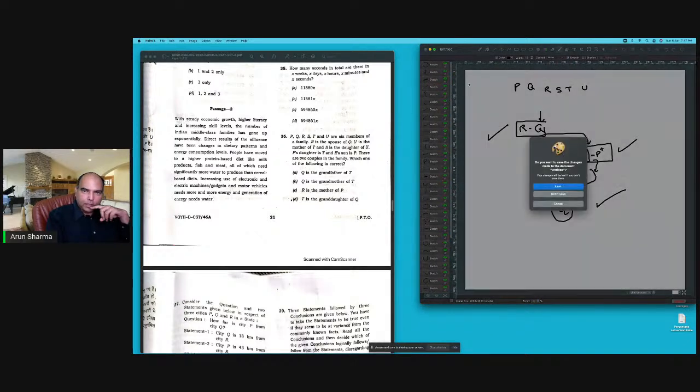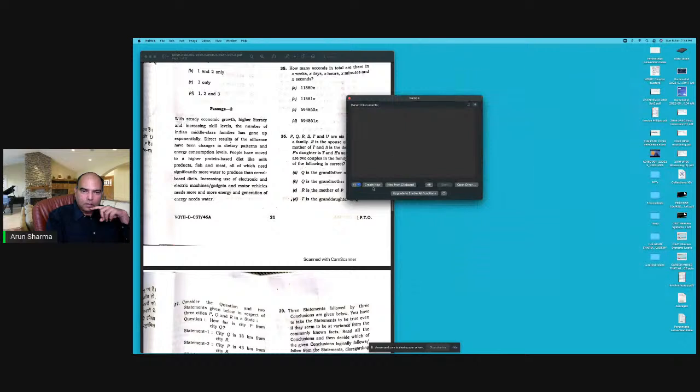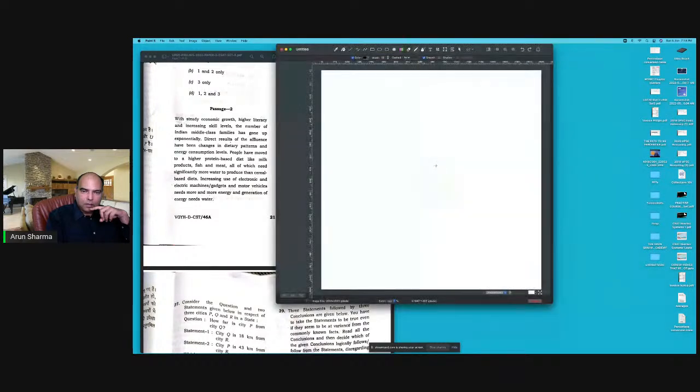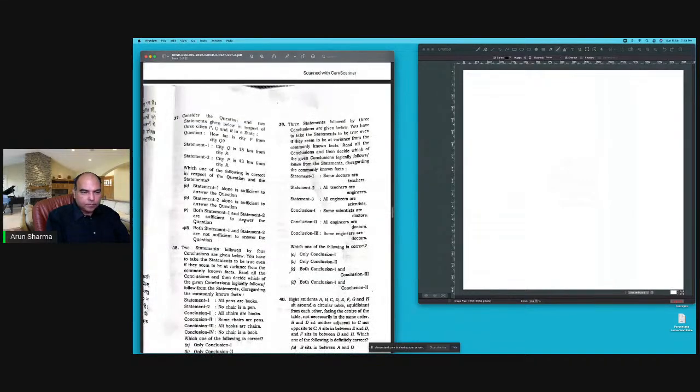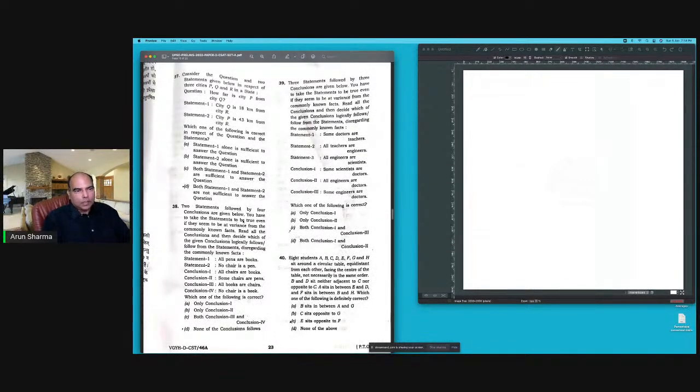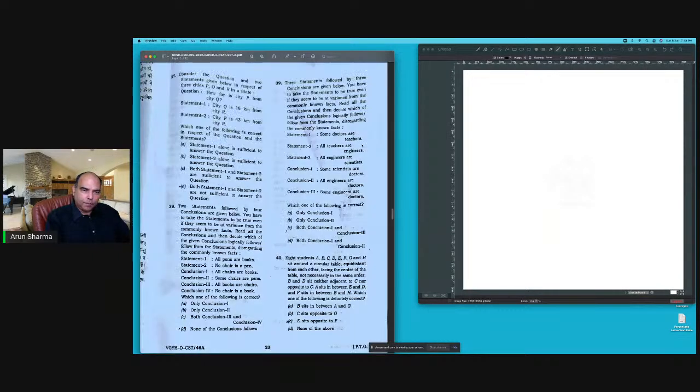चलो next question देखते हैं. Next question देखते हैं 37th. Consider the question and two statements given below in respect of three cities PQR in a state. How far is city P from city Q? There's three cities PQR. So we are being asked to find the distance between P and Q.